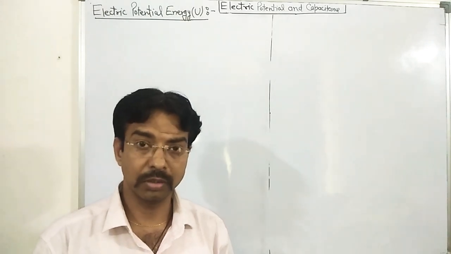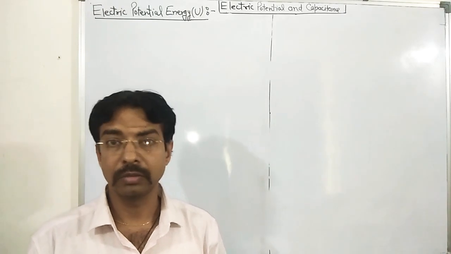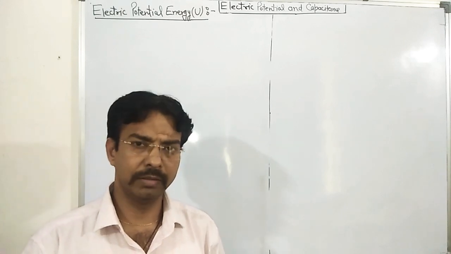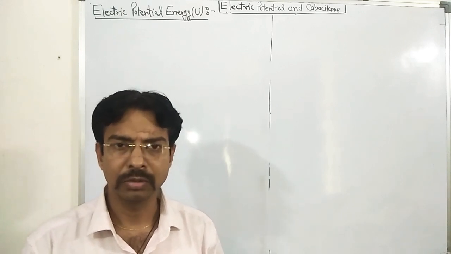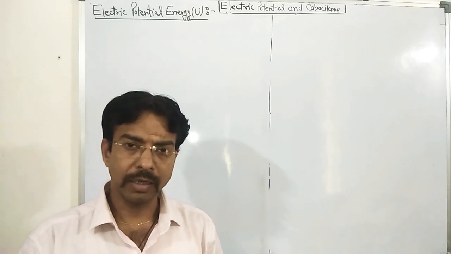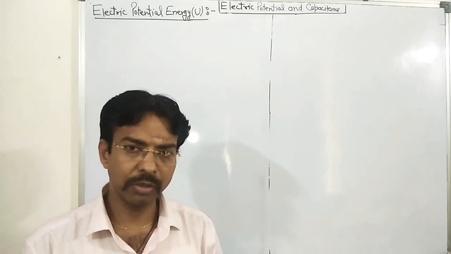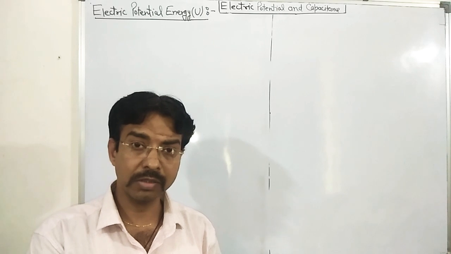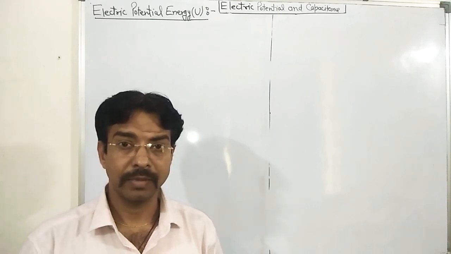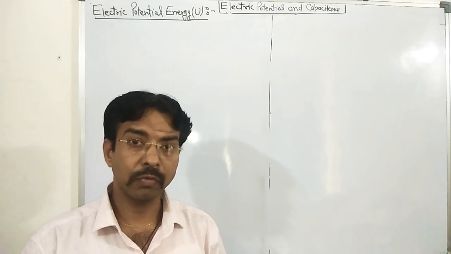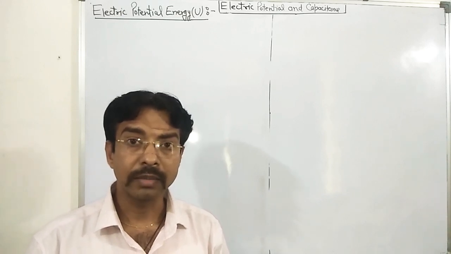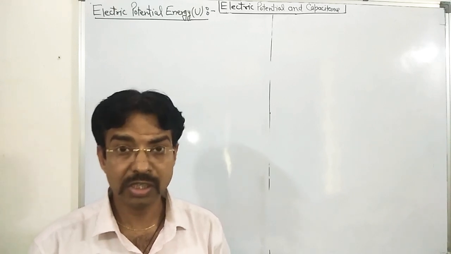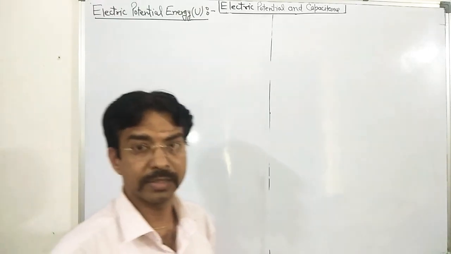I want to introduce the topics in that chapter in a particular manner. It may be different from different books, but in my sequence there are 4 different types of derivations in that chapter, and I have assembled all 4 derivations in the same manner, in the same process. First of all, I will introduce what is the electric potential energy of a particular pair or system of charges. Okay, so please see the board.